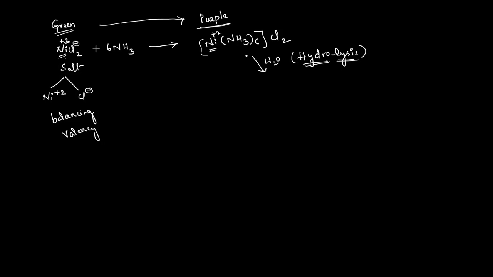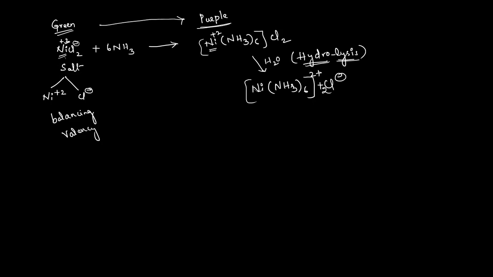So when the water molecule is added to this purple color solution or crystalline compound, it forms [Ni(NH3)6] plus 2 chloride minus ions. Two chloride minus ions it is forming, and this complex cation is carrying a plus charge.